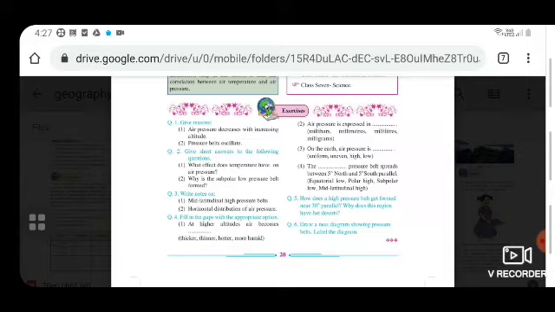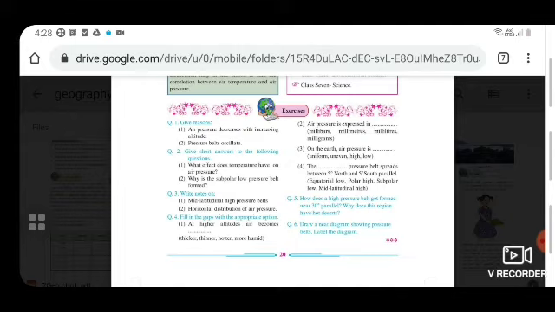Question third is about writing notes. You have to write notes on mid-latitudinal high pressure belts and horizontal distribution of air pressure. The fourth question is about filling the gaps with the appropriate option given to you. The first is at higher altitude air becomes, and the options are thicker, thinner, hotter and more humid. Second is air pressure is expressed in millibars, millimeters, milliliters or milligrams. Third is about on the earth air pressure is uniform, uneven, high or low.